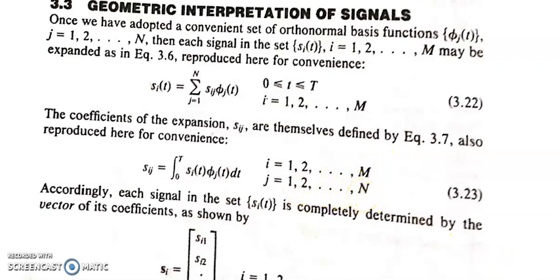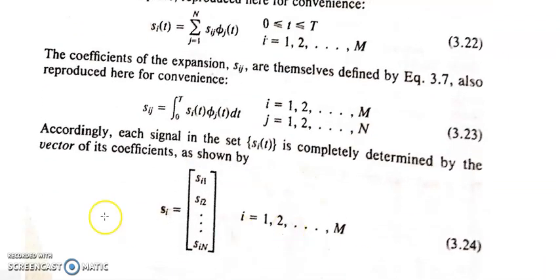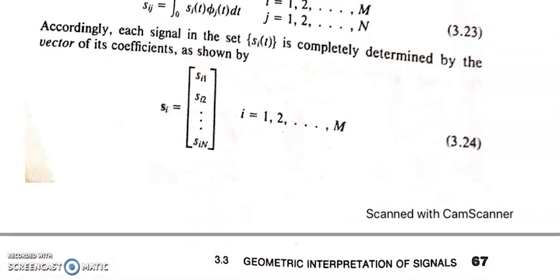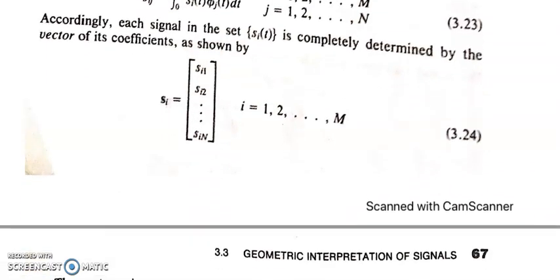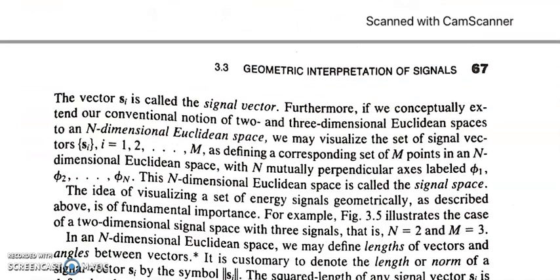Accordingly, each signal in the set S_i(t) is completely determined by the vector of its coefficients. So S_i can be written as s_i1, s_i2, up to s_in, where i is varying from 1 to m. It is a set of symbols. The vector S_i is called the signal vector.